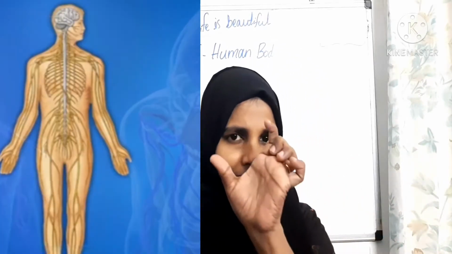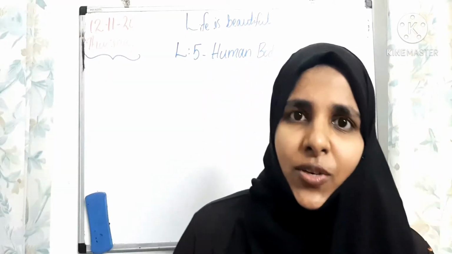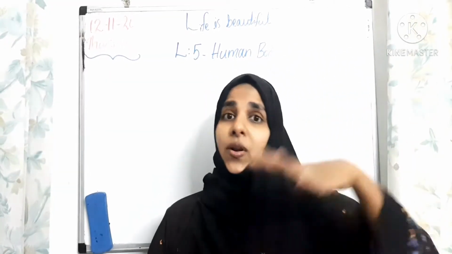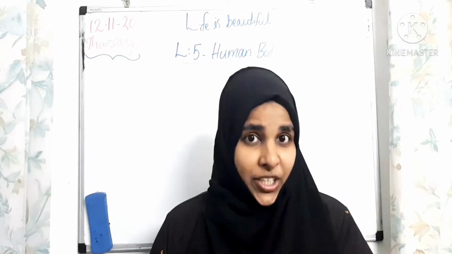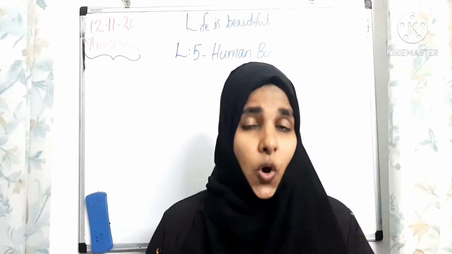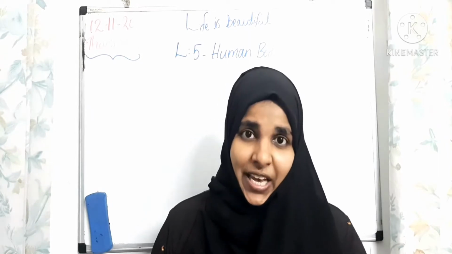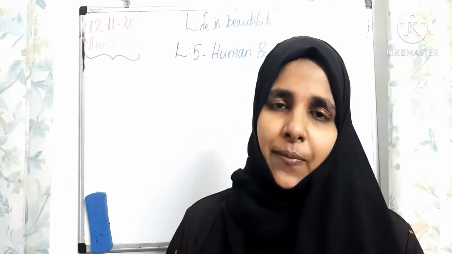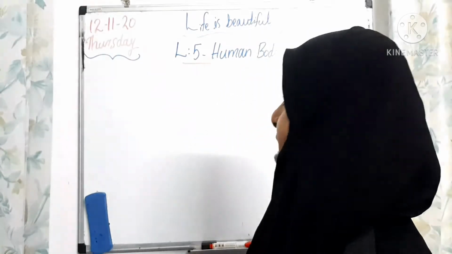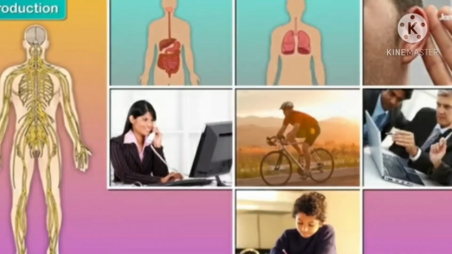So what is that term, nervous system? A new term you heard, right? What is nervous system, children? All these actions are by coordination of our nervous system. So today I'm going to explain about the nervous system, in lesson 5, our body nervous system.